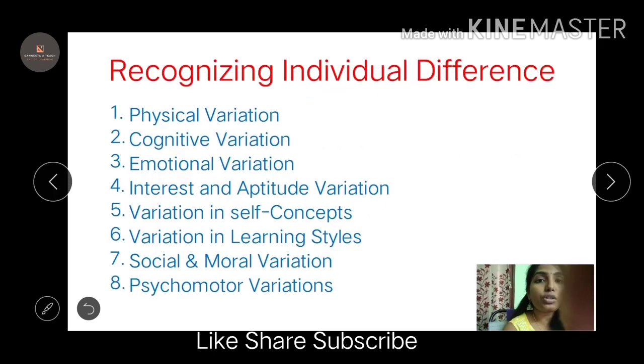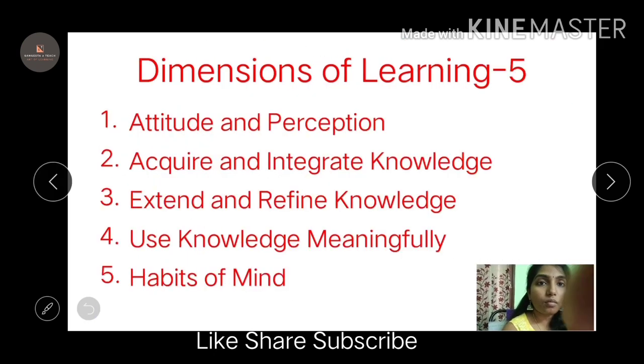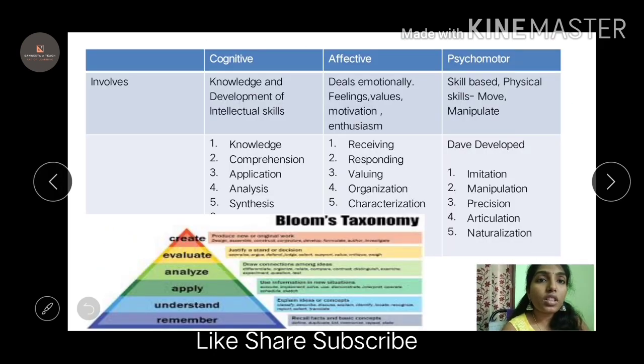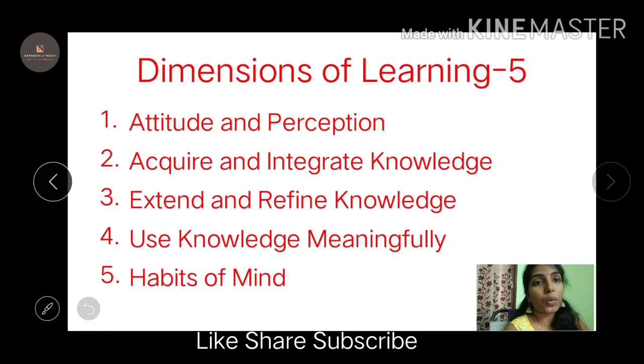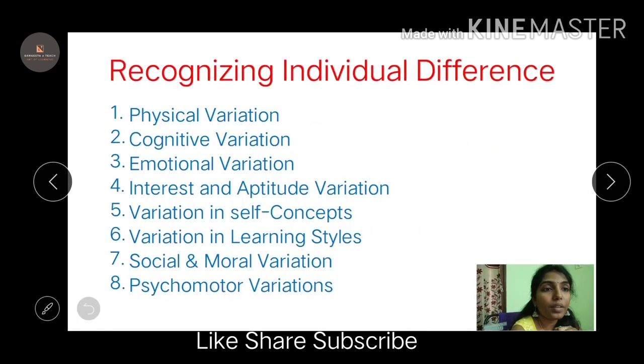If you want to see, I will show it. This is why I put it. It starts from the basic to the complex one. In cognitive, knowledge is the first one. The last one I showed you here, the evaluation, was missing. That was the question I asked. So everything is clear, and everybody has understood.